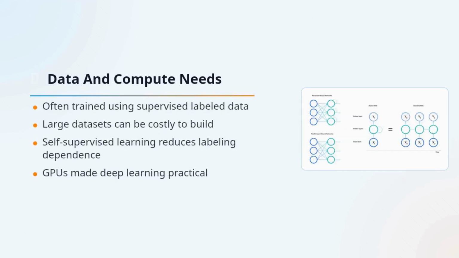Deep learning models are often trained with supervised learning where examples come with labels. But collecting huge label datasets is expensive and time-consuming, so self-supervised learning became very important, especially for foundation models and generative AI. Another big factor was hardware. GPUs made it possible to process massive computations in parallel. So that covers the basic idea of deep learning, why it is useful, and what made it practical.